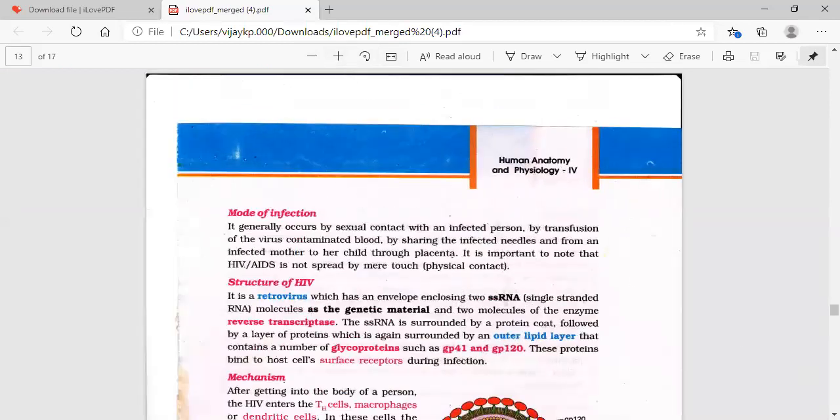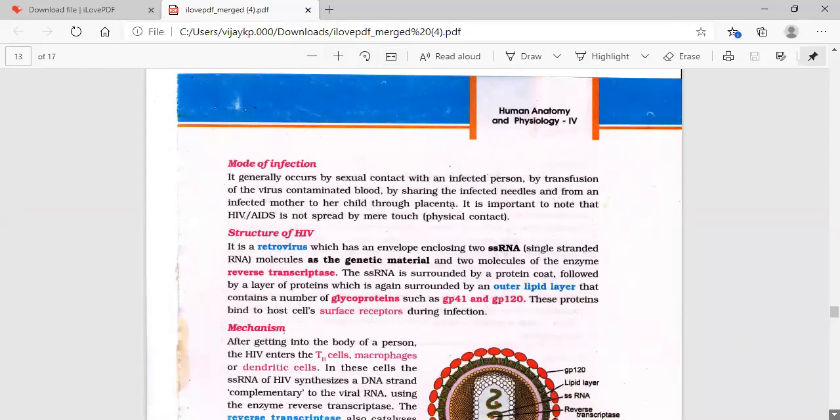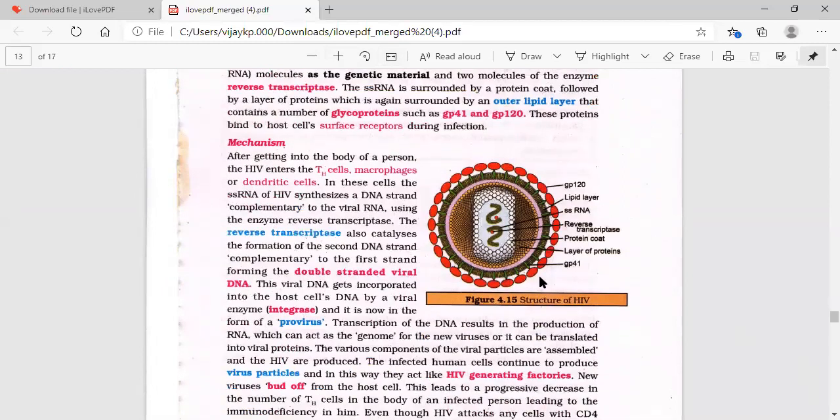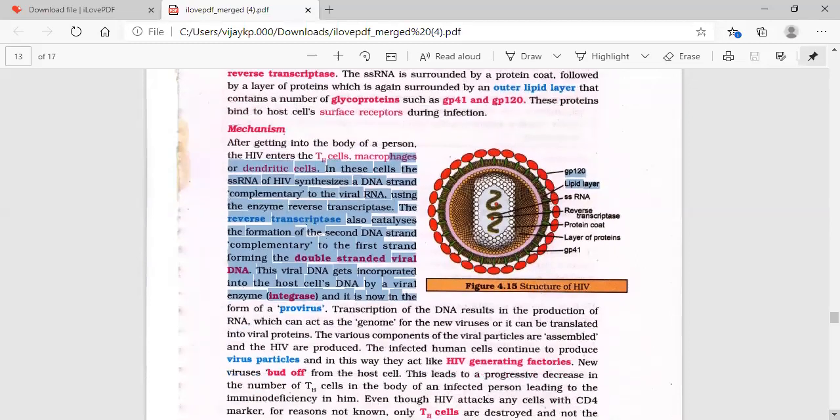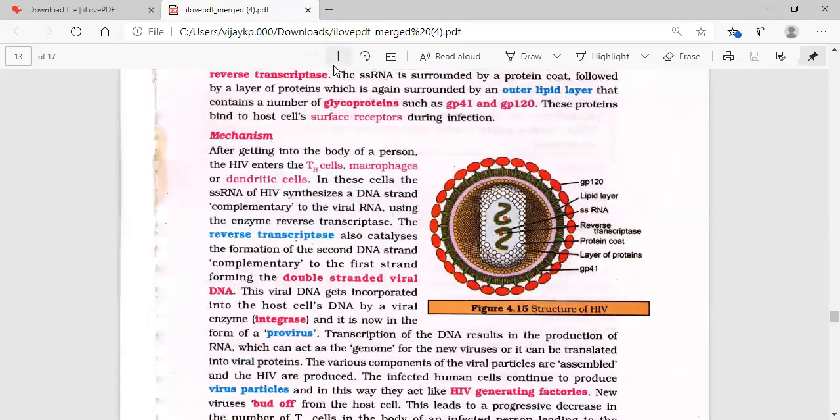So the structure of HIV we are seeing now. Structure of HIV, the mechanism, how this particular parasite is going to affect, what are the particular parasitic issues when it enters into a host cell body, that means a human being. So what kind of mechanism do we have? After getting into the body of a person, HIV enters the T helper cell, macrophages, or dendritic cell.